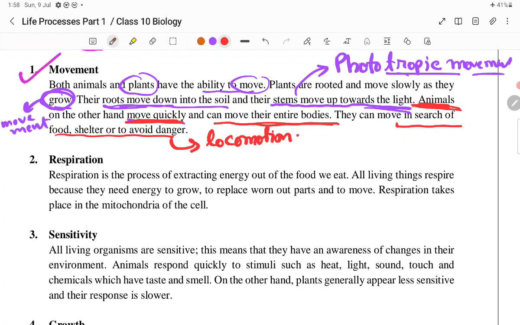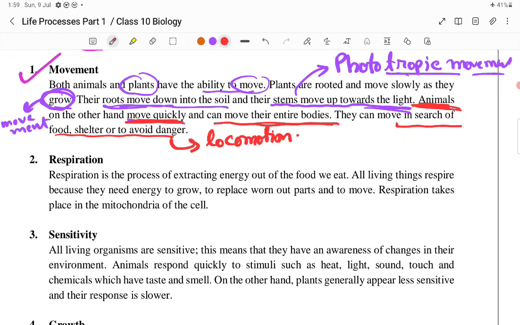Moreover, when we eat any food, the food goes into our stomach, then intestines, then these are absorbed and transferred to the bloodstream, after which transportation of the nutrients takes place throughout our body. That is also a sort of movement, and that type of movement is called molecular movement. For example, carbon dioxide is transferred in our body in the form of carbaminohemoglobin, about which you will be studying in class 11.